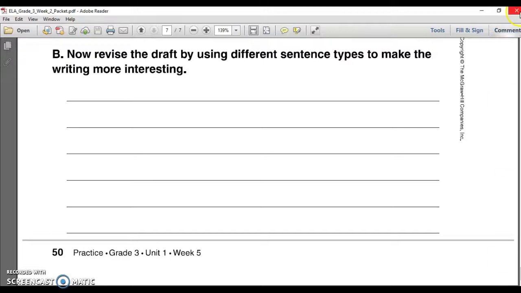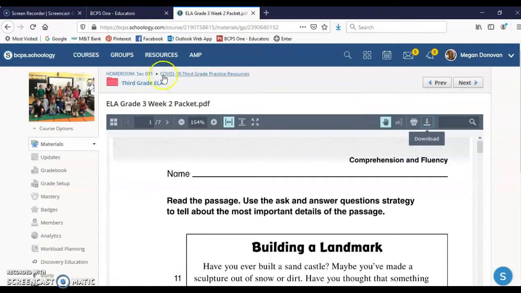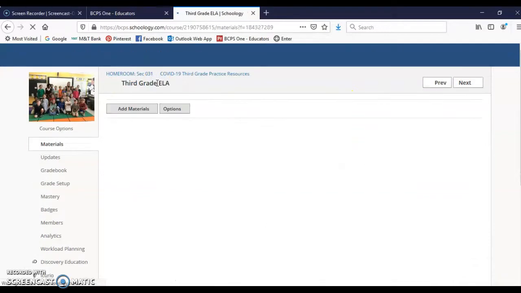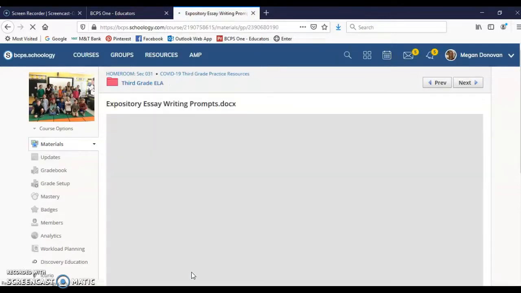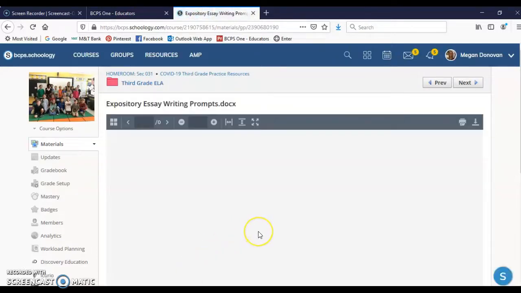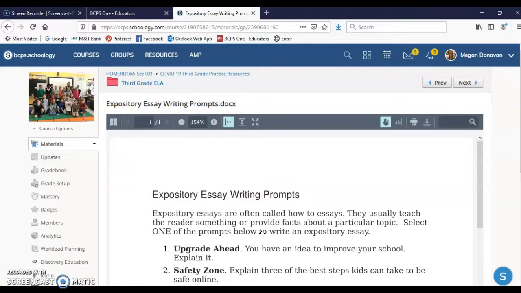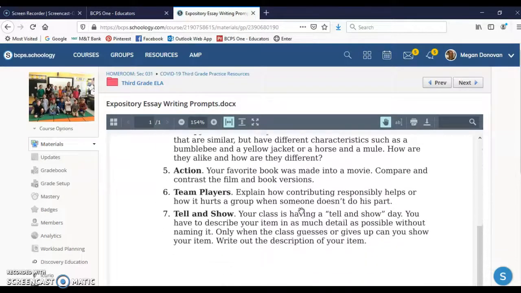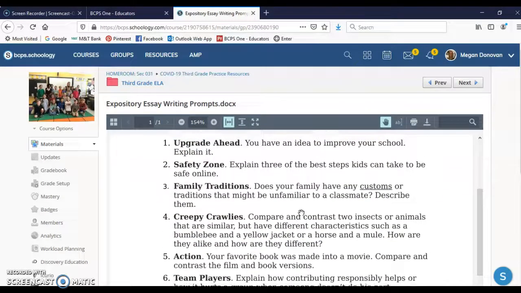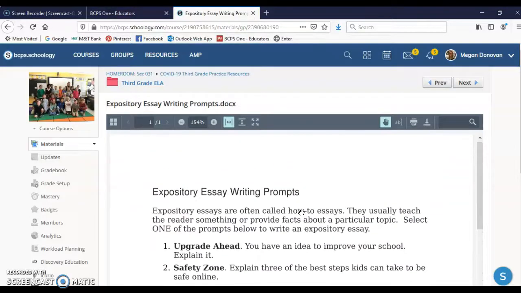Along with this packet this week, you also need, I'm going to go back to the 3rd grade ELA folder, you also need to be writing the expository essay with the writing prompt, which is a nonfiction piece of writing. So you can use your paragraphology cards for this week. If you forgot them, just contact your teacher and they'll be happy to help you. But using your paragraphology cards, then you can use one of these prompts to write an expository essay. Remember, that's just a paragraph.